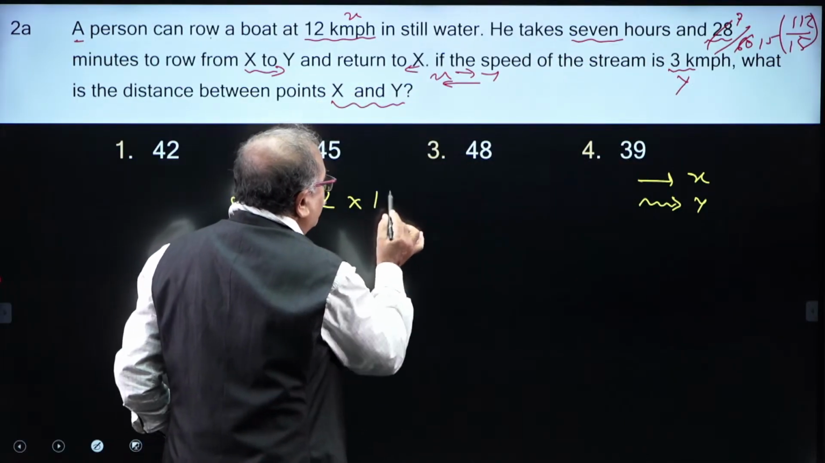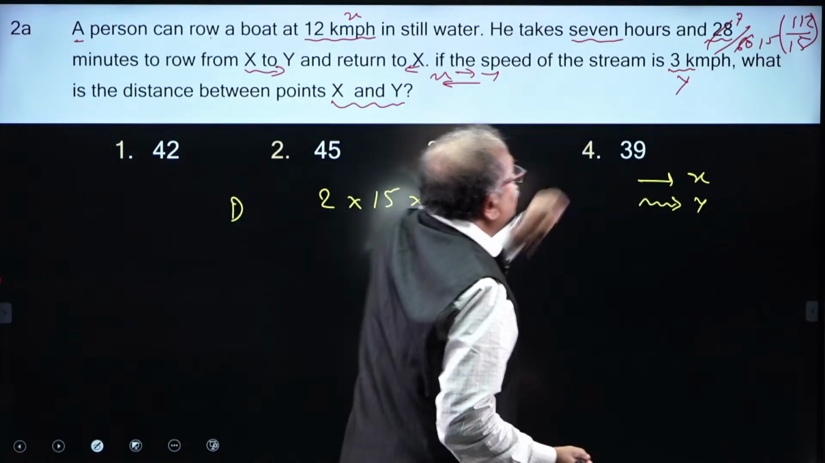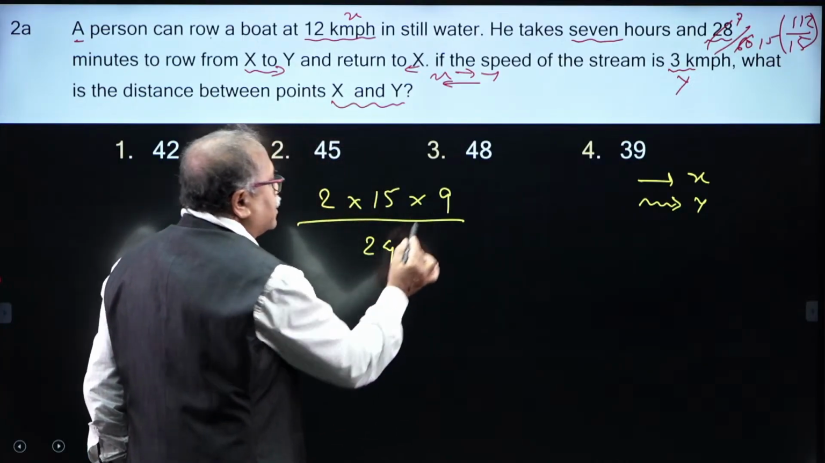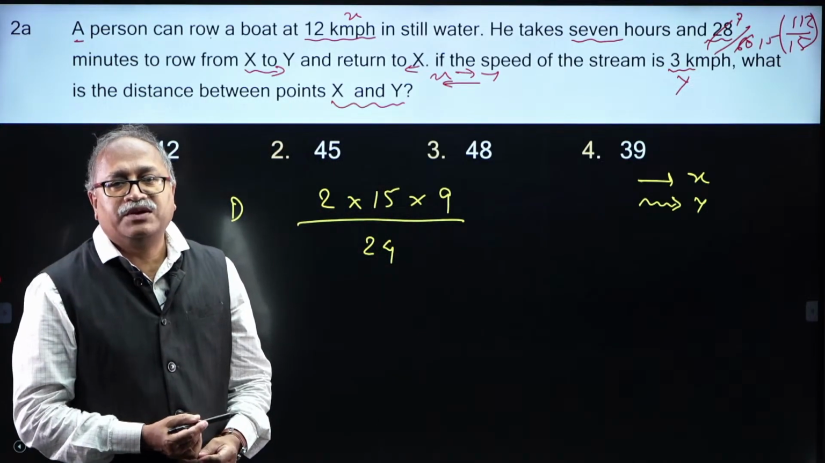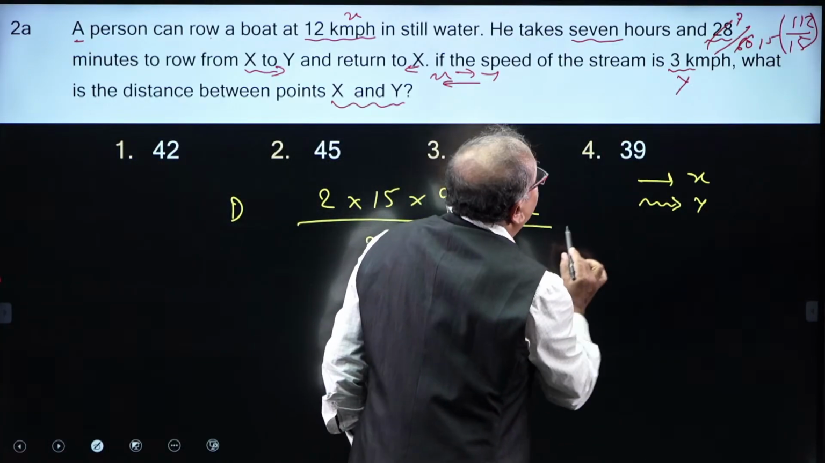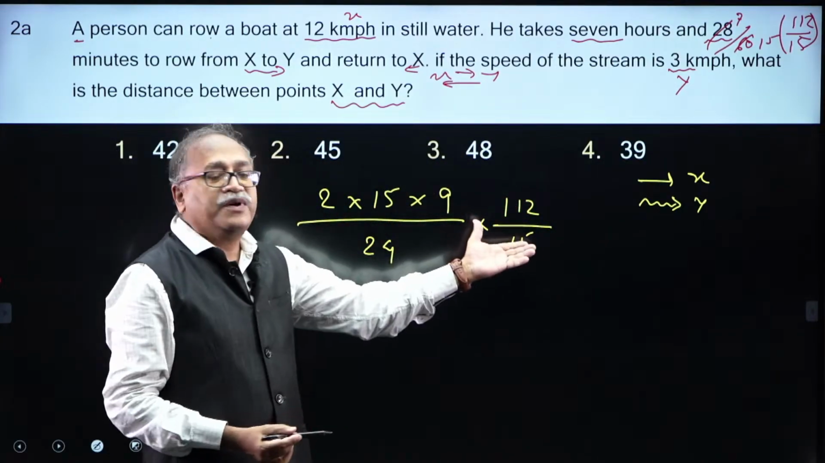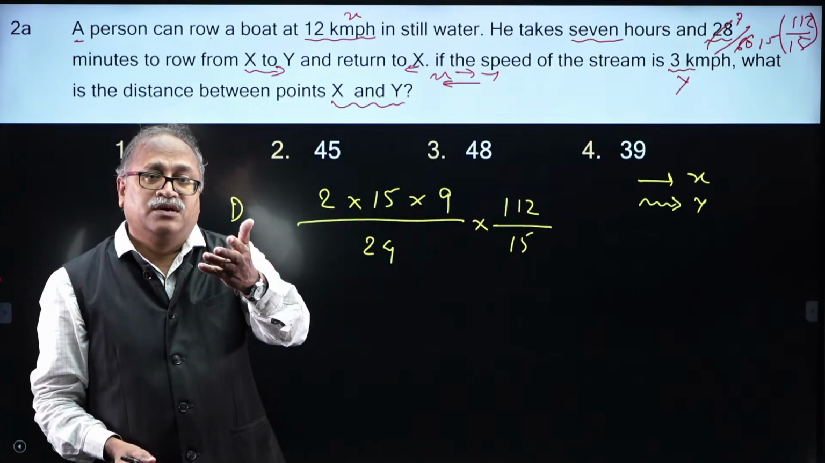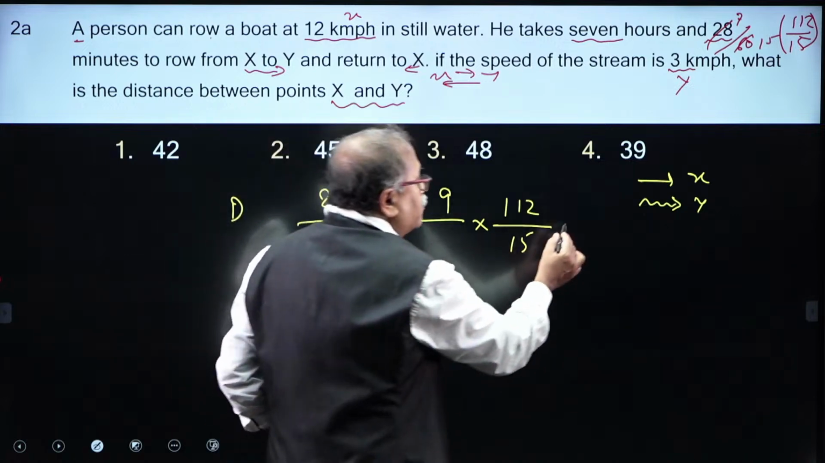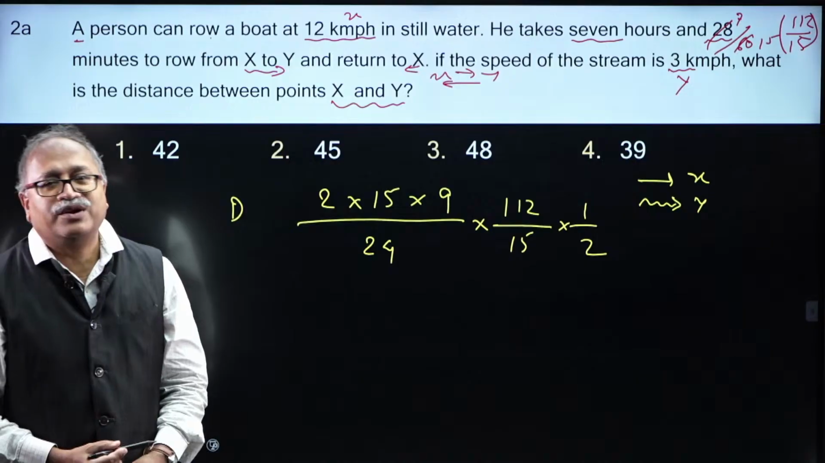So, 2 into 15, and the other side speed is 12 minus 3, that comes 9. 2ab by a plus b, 15 plus 9, which is 24. This is what the average speed is. And what is the time taken? The time taken is 112 by 15. This is the total time. Average speed into total time is the total distance, that is 2d, x to y and y to x. In order to get d, I need to divide this by 2. Now your answer is ready, which you have already done.